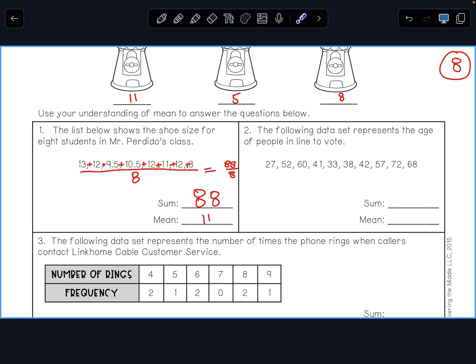All right, let's try number 2. The following data set represents the age of people in line to vote. So we've got 1, 2, 3, 4, 5, 6, 7, 8, 9, 10. There are 10 people here. So I'm going to add all that up and divide that by 10. If I add that up, I get 490. Then I need to take 490 and divide by 10. So the sum is 490. Divide that by the number of people, which is 10, and that will get me 49. So the average or mean age is 49.